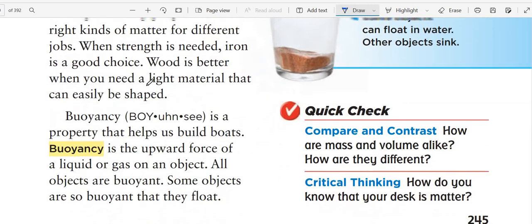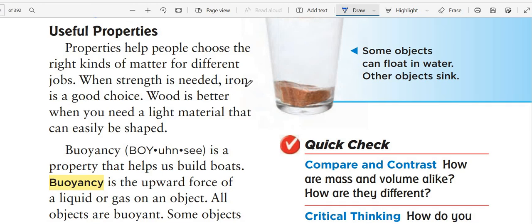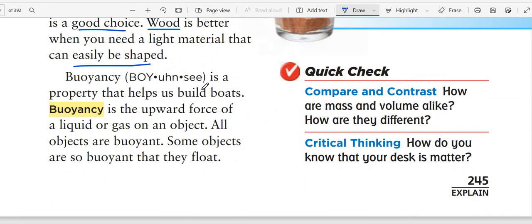Useful properties. Properties help people choose the right kinds of matter for different jobs. When strength is needed, iron is a good choice. Okay, so if we know whether the metal is strong or not, we know when I'm going to use it. So if I want something hard, I'm going to choose the iron. Wood is better when you need a light material that can be easily shaped. If I want something that can easily be shaped and light, I'm going to choose the wood.